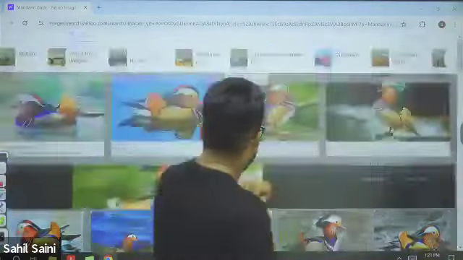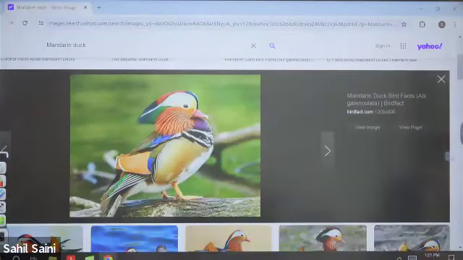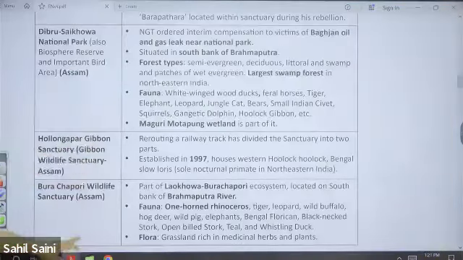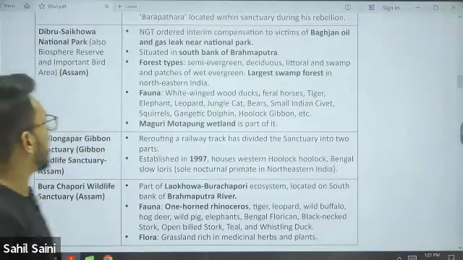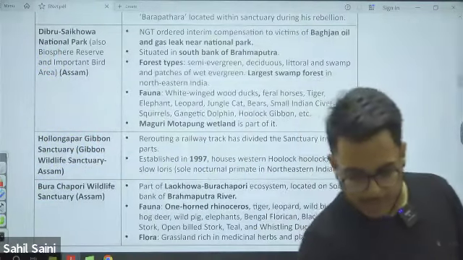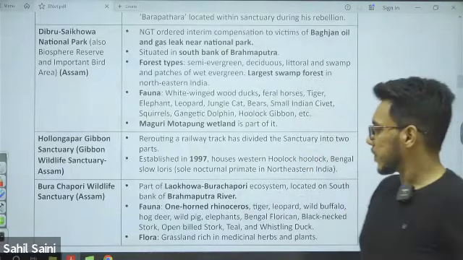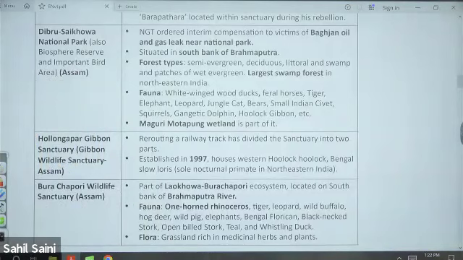So it is referred to as the world's most beautiful duck, the Mandarin duck, and it was in news. After 100 years, it has been spotted here at Maguri Motapang. This wetland is a part of Dibru-Saikhowa. Status is Least Concern. Okay, guys, I hope you understood it.